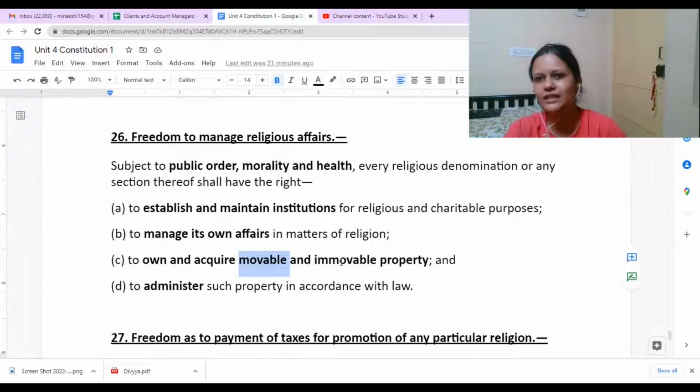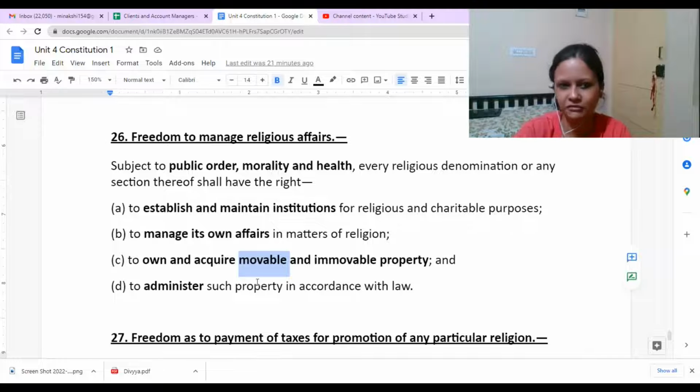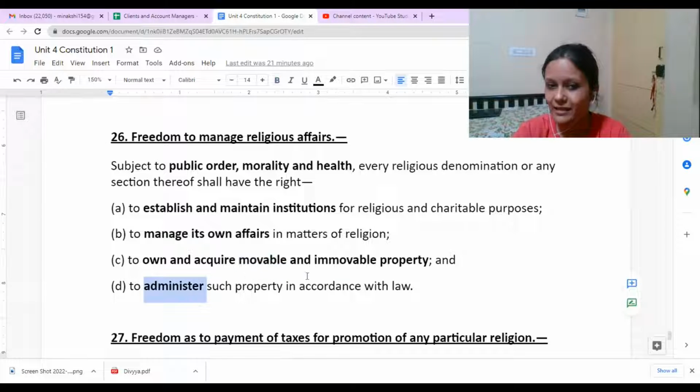You would see people donating some properties, movable things also, to temples. These are again nothing but a fundamental right that is given. Plus administer such properties. You will see there would be some trustees, some core committee members who would manage the entire affair, right?